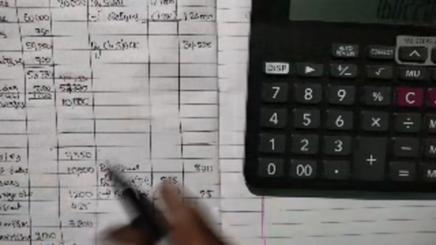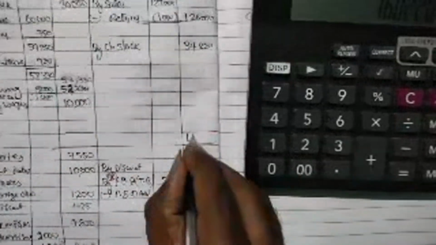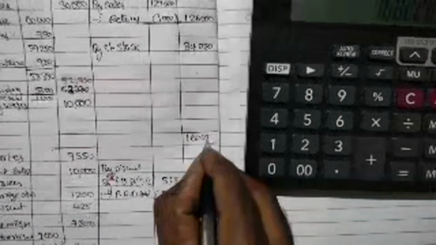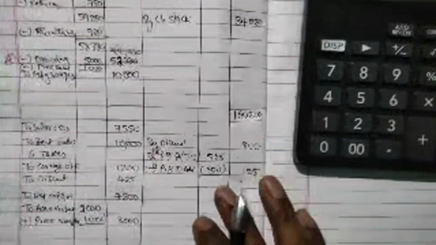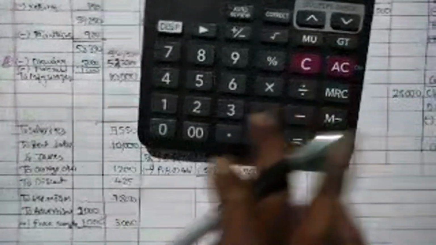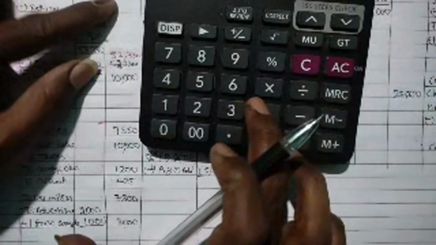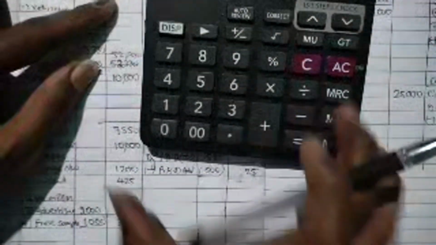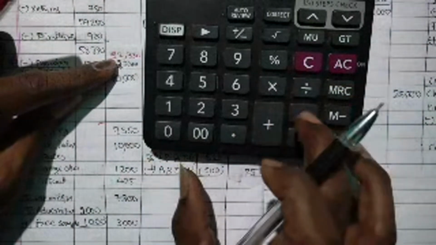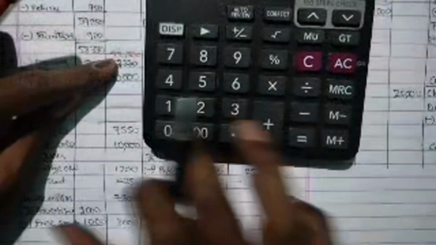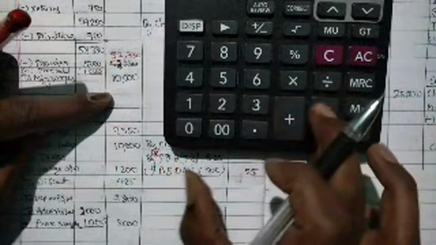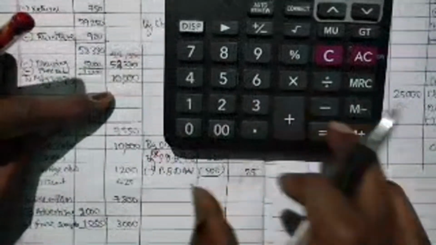So credit side is 1,60,220, I am writing here. Debit side values: opening stock minus 30,000 and purchases minus 52,330, 77 minus 10,000.